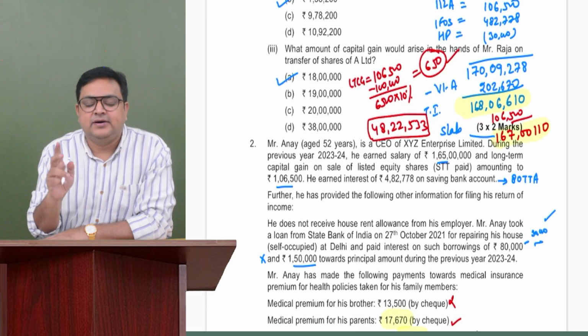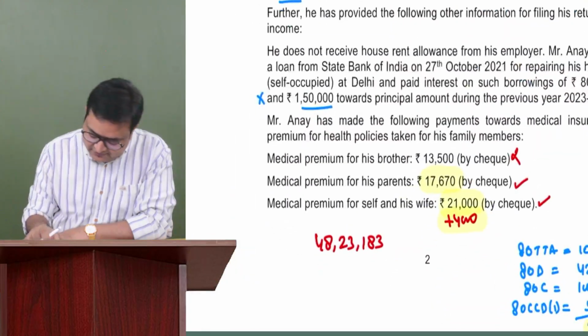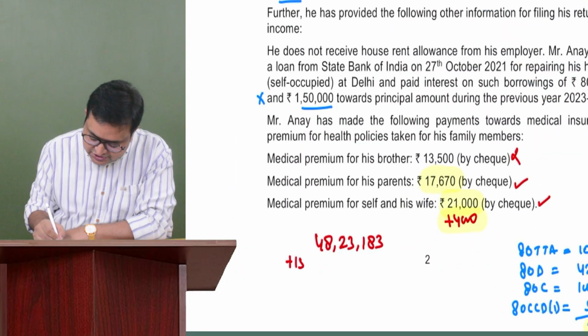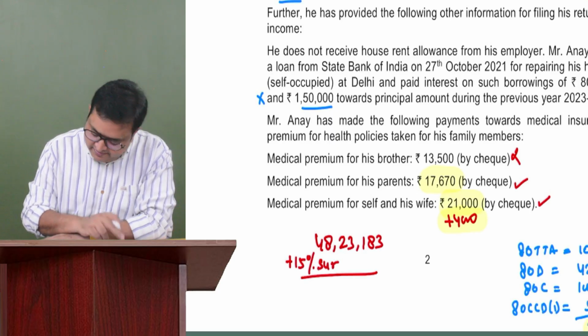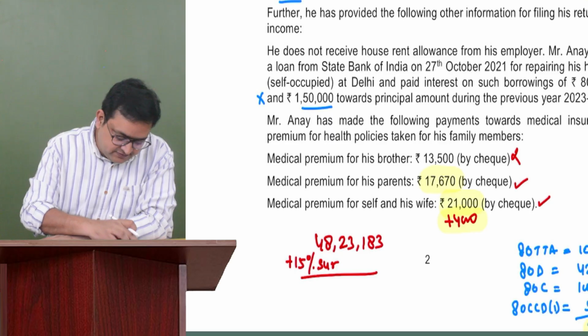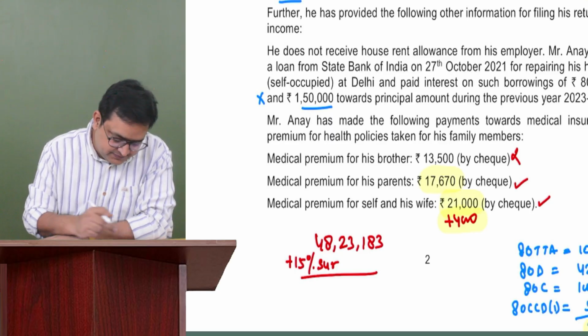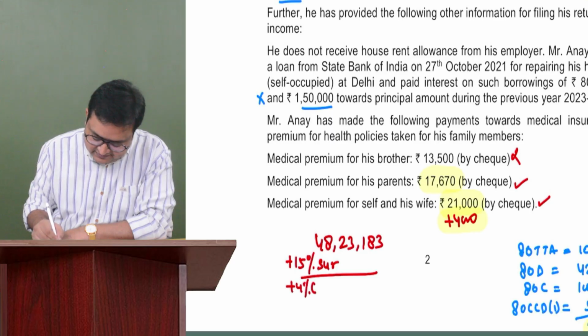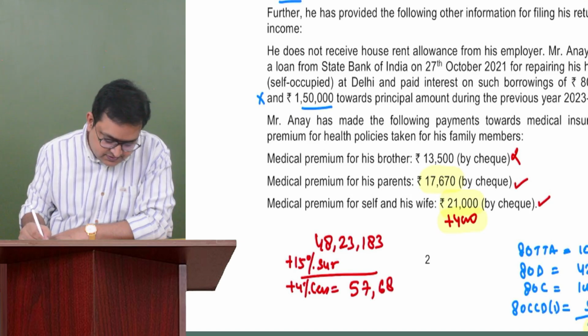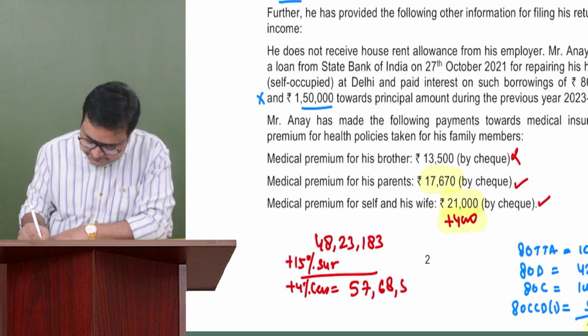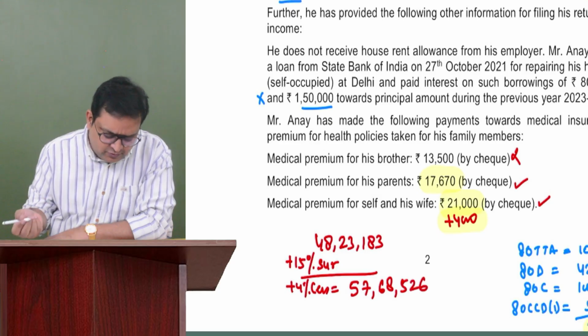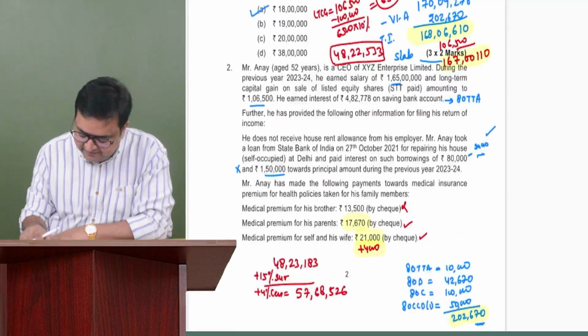So there would be a surcharge rate of 15%. We have to add 15% surcharge. Okay, I'm directly adding it to it, right? Plus 15% surcharge, then plus 4% cess. After that, I'm getting 57 lakh 68,526. Let me take it 57 lakh 68 thousand 526.